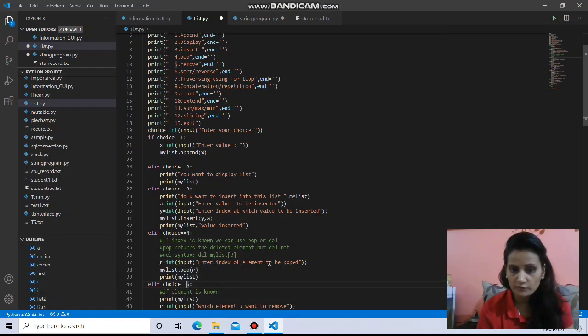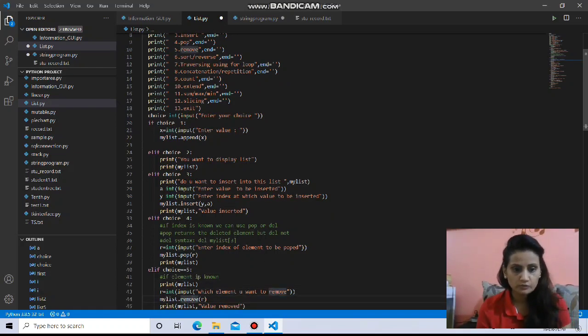The index of the element we have taken from the user, enter the index of the element to be popped, then my_list.pop(index). So whatever index you give, that value will be popped up. And if you want, you can use a print statement that will display it also, though we are not using it in this example. Now the fifth choice is for remove.